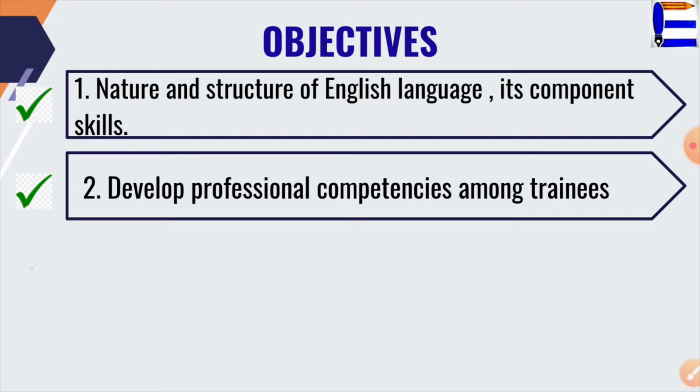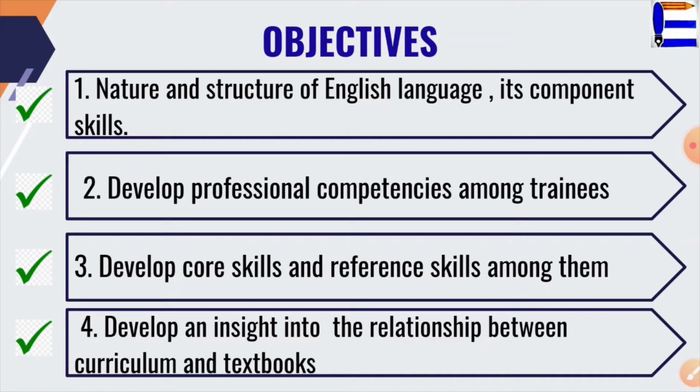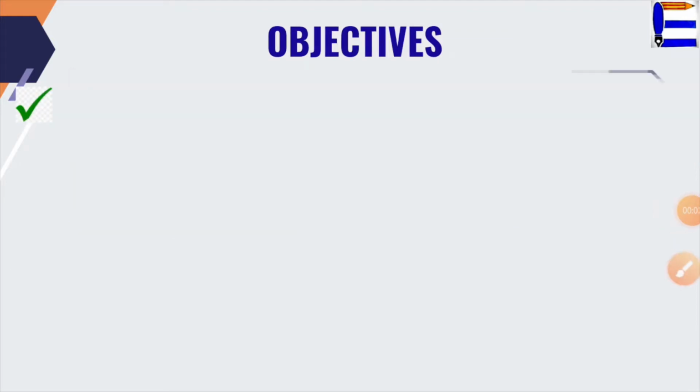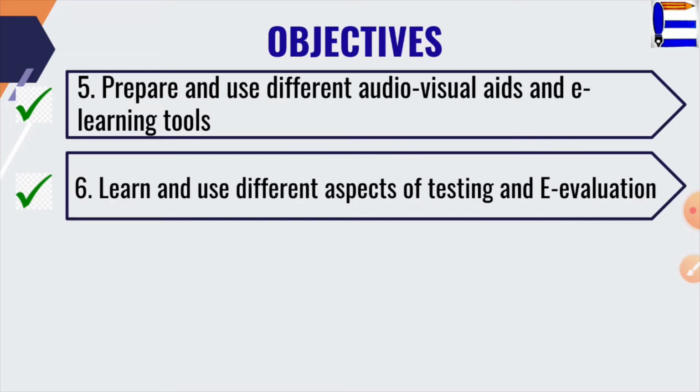Objective 3 is about developing core skills and reference skills, and Objective 4 targets to develop the understanding about curriculum and textbook. Dear students, these both the objectives are targeted to achieve through Unit 3, that is methods, techniques and approaches. Objective 5 focuses on the preparation and use of different audiovisual aids and e-learning tools. And Objective 6 enables you to learn and use different aspects of testing and e-evaluation. These both the objectives are focused to achieve through teaching of Unit 2, that is resources in teaching English.